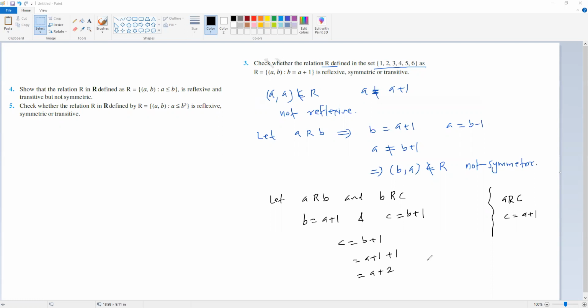So a plus 2 is not equal to a plus 1, right? Because we know a related to c means c should have been a plus 1, but c is actually a plus 2. So that implies the relation is not transitive. Okay, that's all.